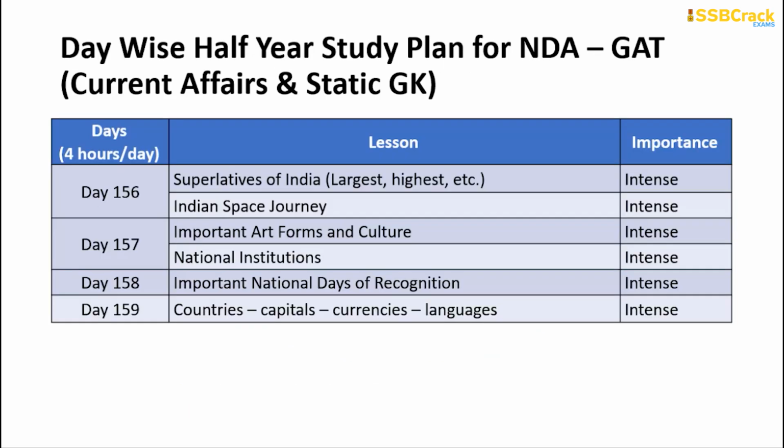The study plan for current affairs and strategic will be 1 day. You will be learning about the superlatives of our country and the Indian space journey. Please go through the Gaganyaan, Mangalyaan, Chandrayaan missions and all. Then on day 157, you will be learning about important art forms and culture and the national institutions. 1 day each in learning about the important national days of recognition and countries, capitals, currencies, languages.